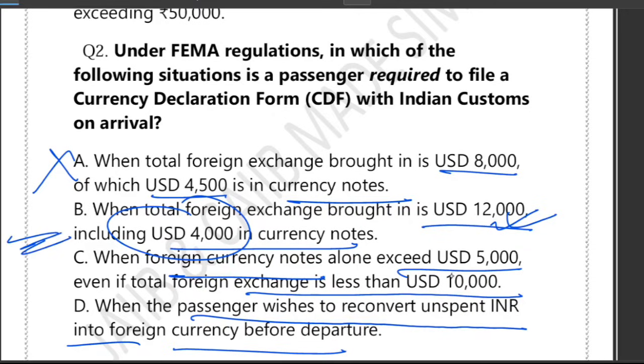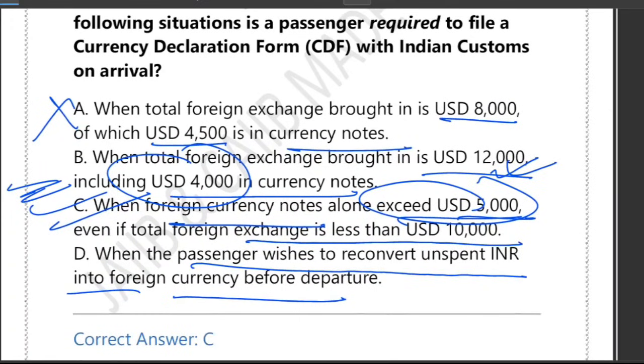What about C? Foreign currency notes exceeding 5,000 and foreign exchange less than 10,000. This option directly matches the FEMA rule. Even if the total is below 10,000, the foreign currency notes exceed the limit. So C is the most appropriate answer.